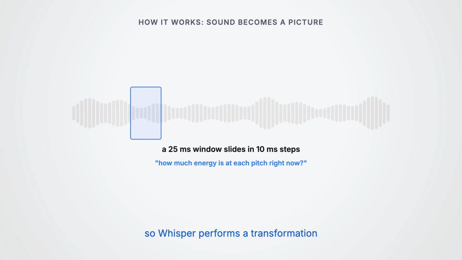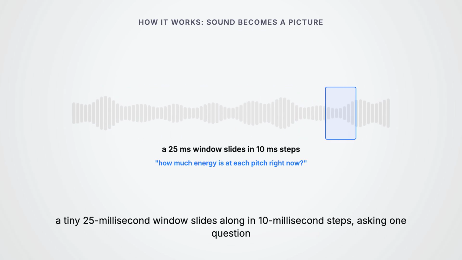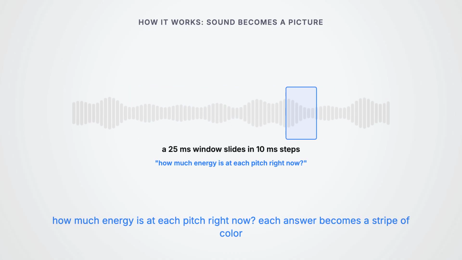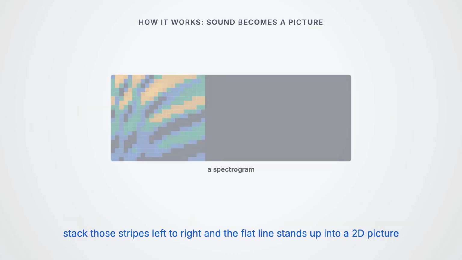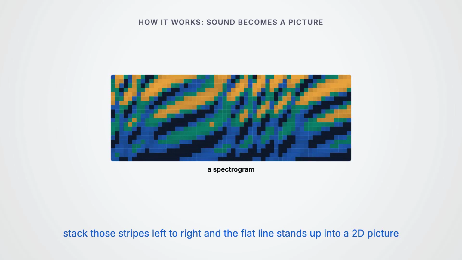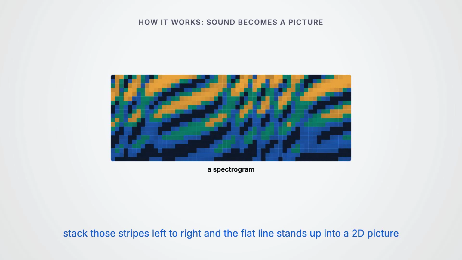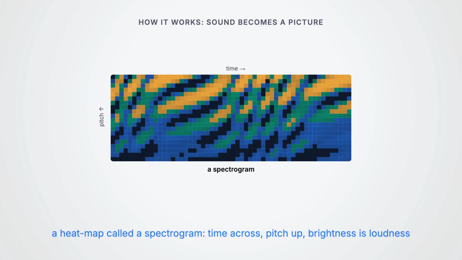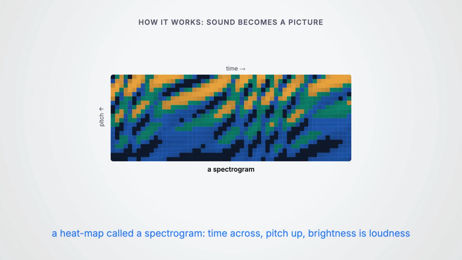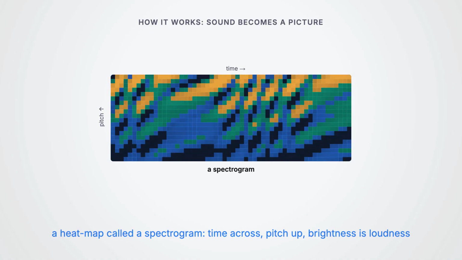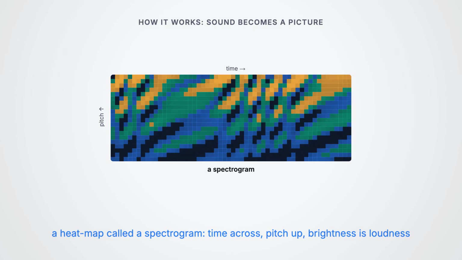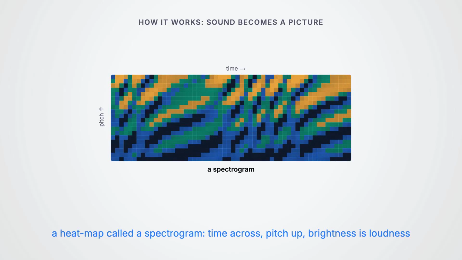A tiny analysis window, about 25 milliseconds wide, slides along the wave in little 10-millisecond steps, and at each stop asks one question. How much energy is at each pitch right now? Each answer becomes a vertical stripe of color. Stack those stripes left to right and the flat line stands up into a 2-dimensional picture, a heat map called a spectrogram. Time runs across, pitch runs up, brightness is loudness. The sound has folded into an image you can actually look at.